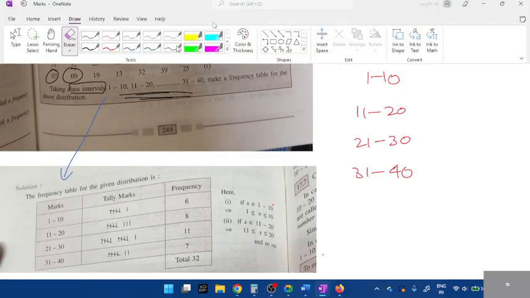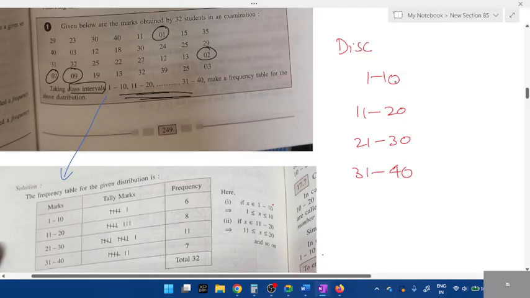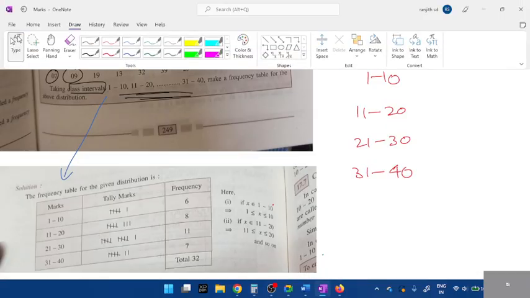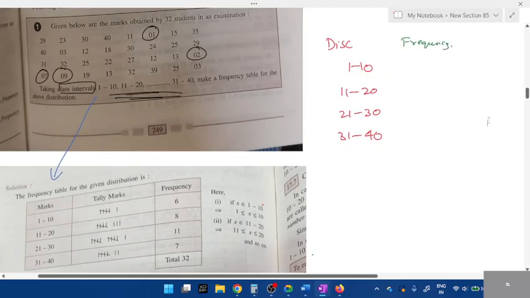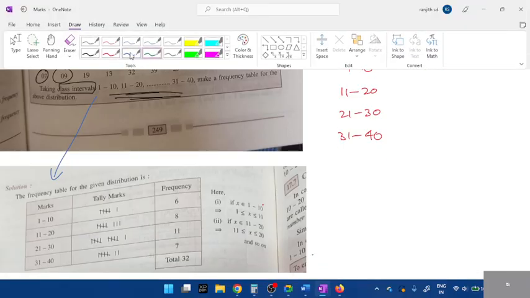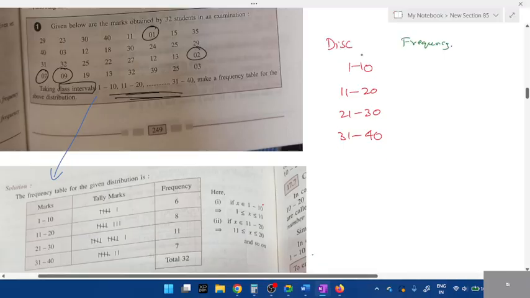So if it is discontinuous, students, when it comes to frequency, understand this part, which is the important part. The difference I'm going to teach now is where most students make mistakes. See, if it is discontinuous, we call it inclusive. Inclusive means we include 1 to 10 in the same column.